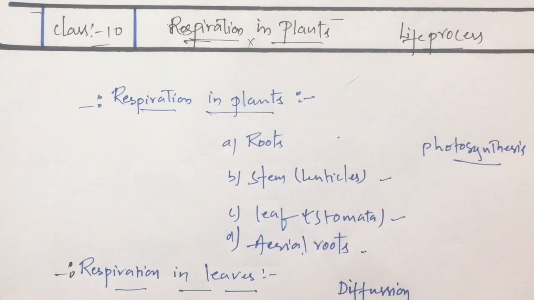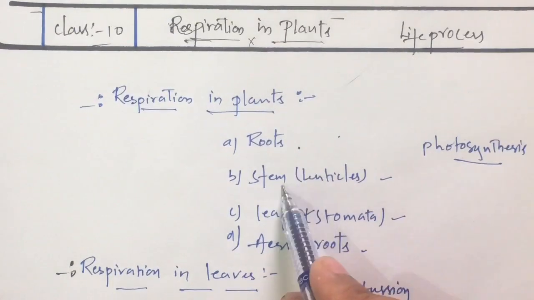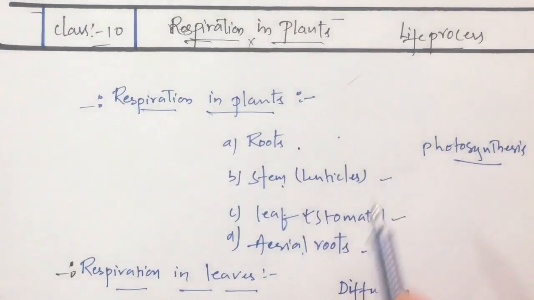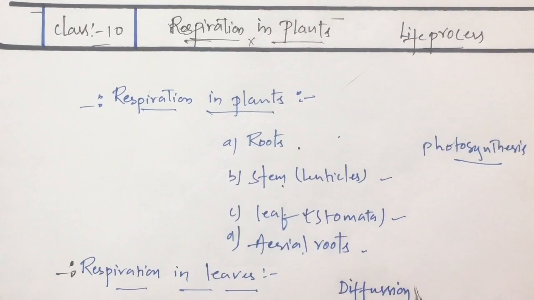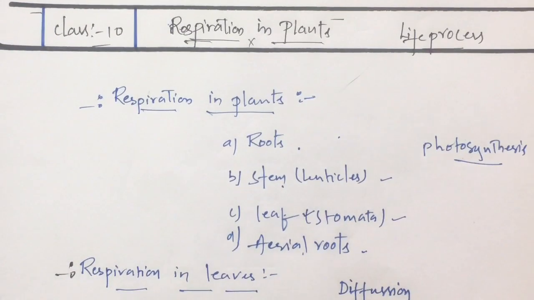Compared to animals and humans, plants' roots, stem, leaves, and aerial roots respire at a lower rate. The respiration process in humans and animals is at a higher rate, but when we compare with plants, the respiration process in plants takes place at a lower rate. It is important to note that respiration is not equal to breathing.